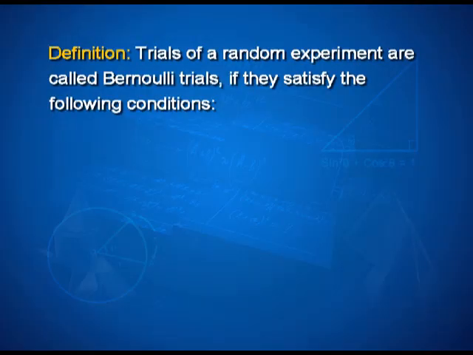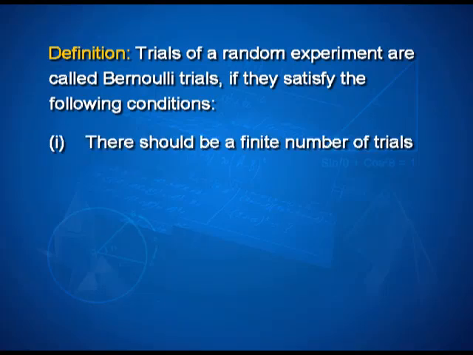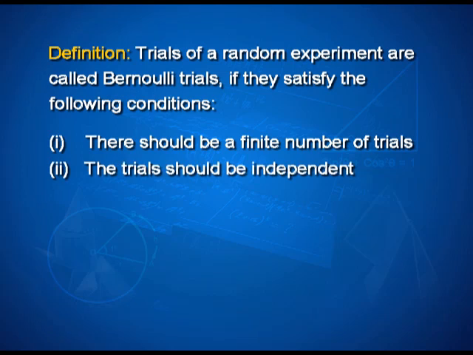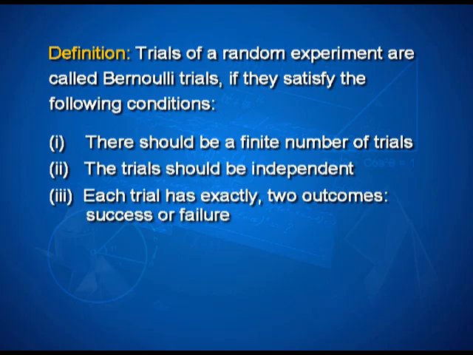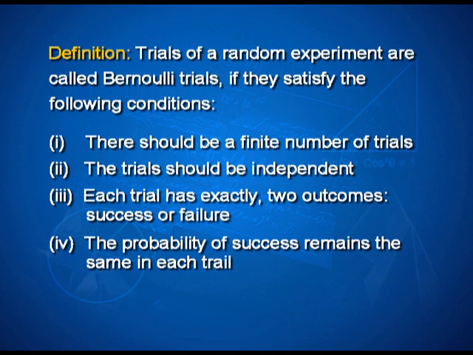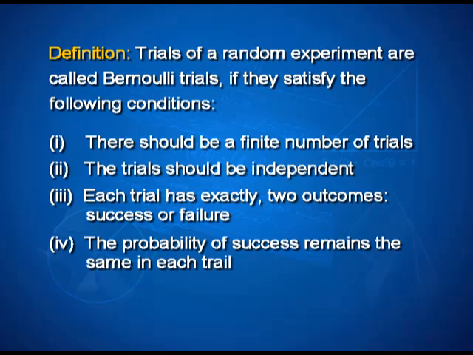They say that trials of a random experiment are called Bernoulli trials if there is a finite number of trials, the trials are independent, each trial has exactly two outcomes, success or failure, and the probability of success remains the same in each trial. So, if all these four conditions are satisfied, then the trials are called Bernoulli trials.